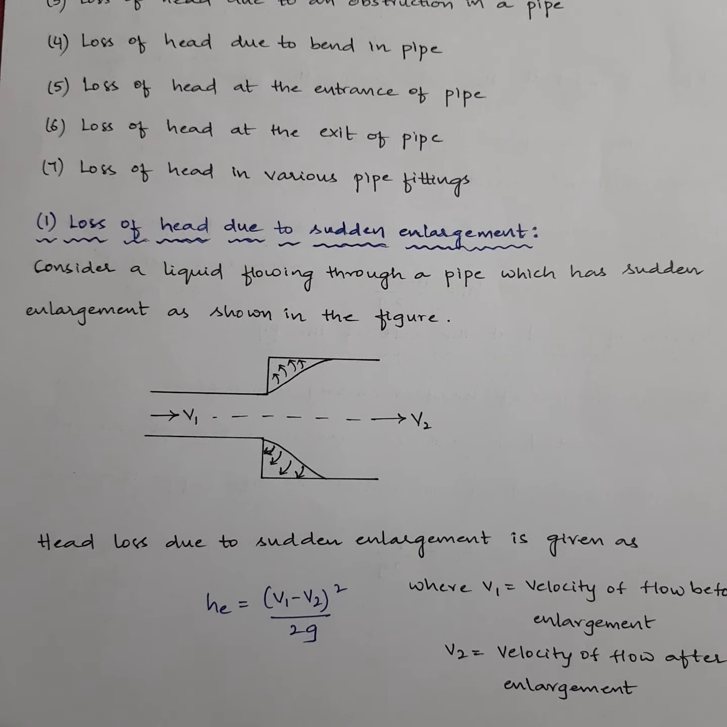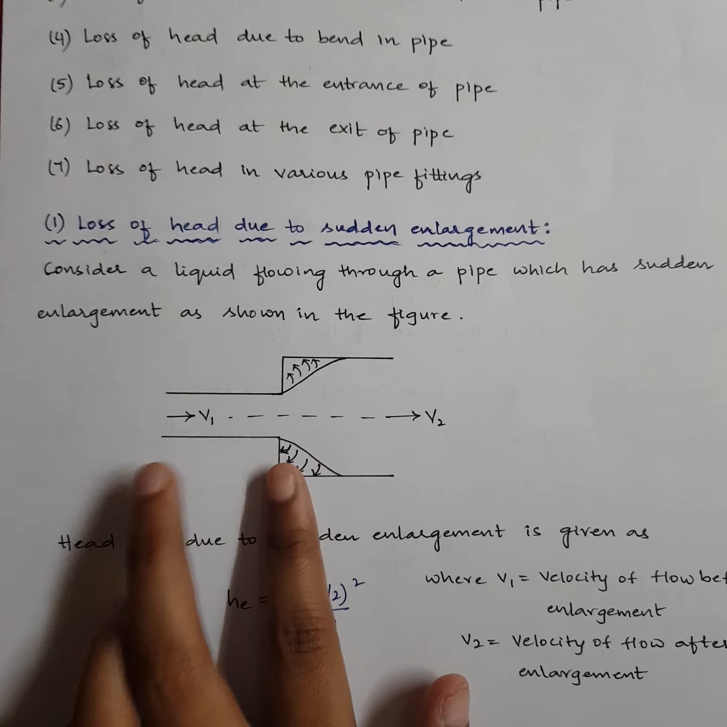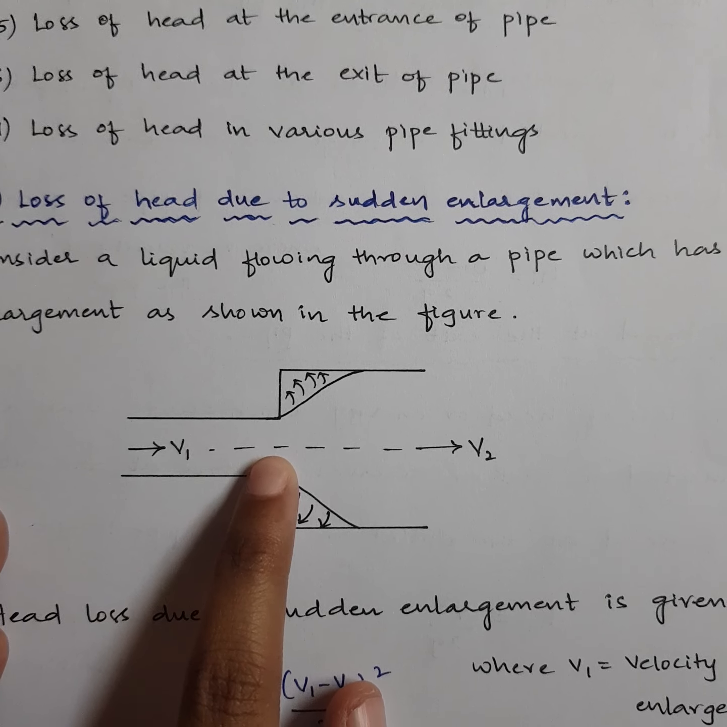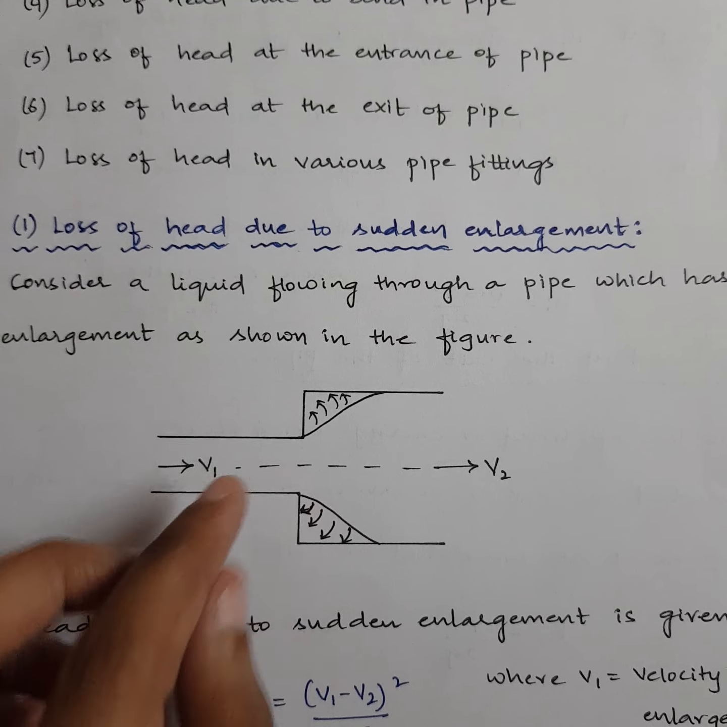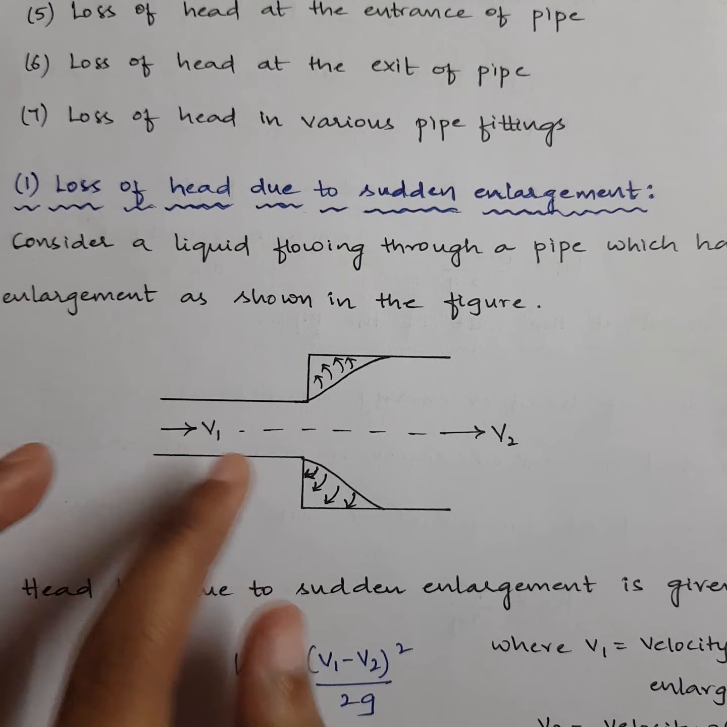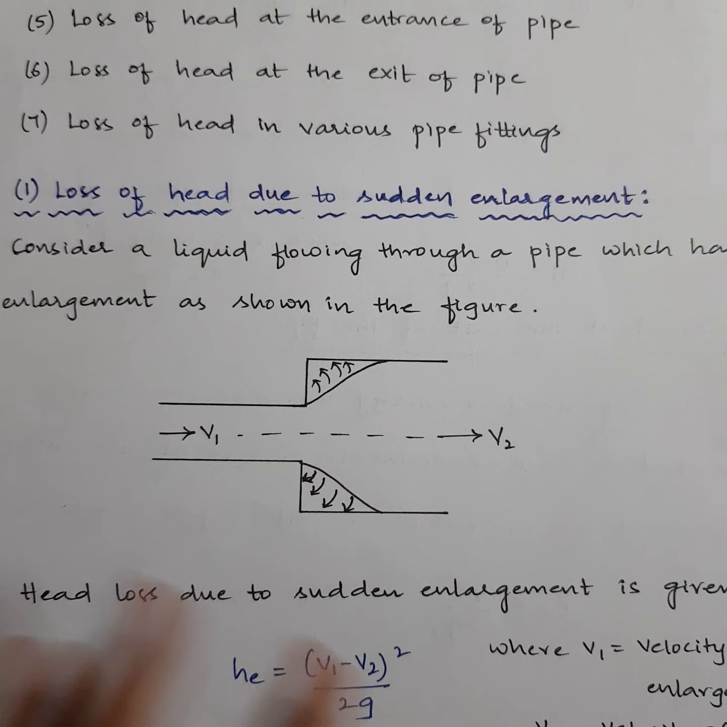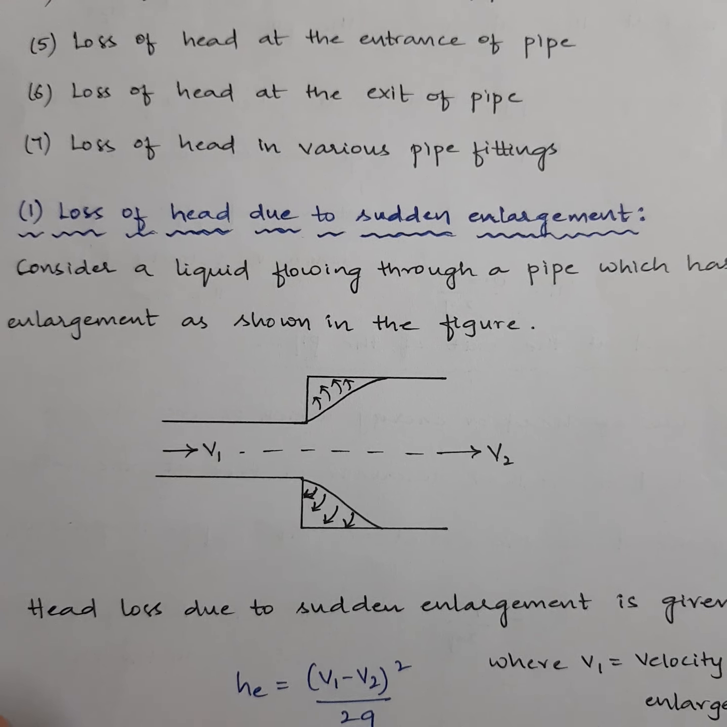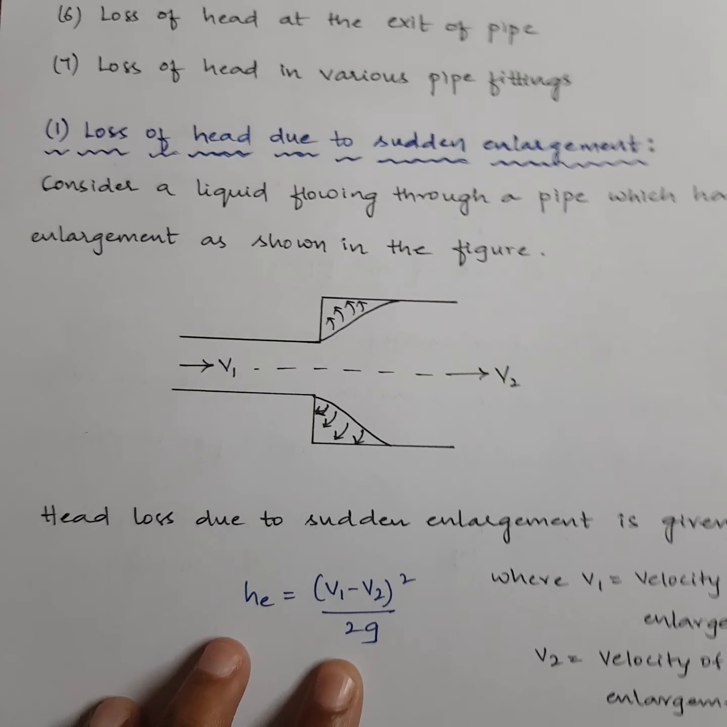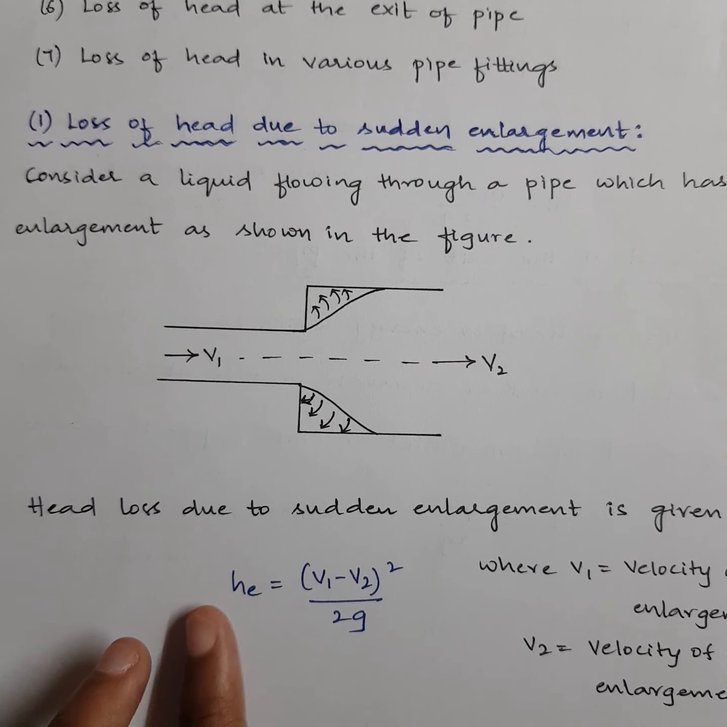Let's get into detail with the first case, that is loss of head due to sudden enlargement. So now we can observe in the diagram, you have a pipe of some diameter, say d1, and the liquid, say for example water, was flowing through this d1, and you see suddenly the pipe got enlarged. So what will happen? Obviously the velocity of the liquid will change. So when this sudden enlargement takes place in the pipe, the minor head loss of energy is given by the equation he.